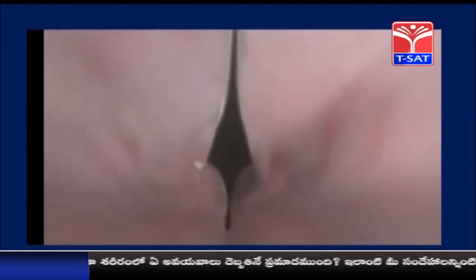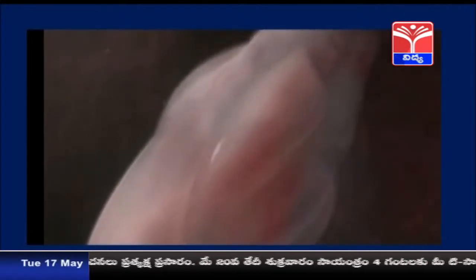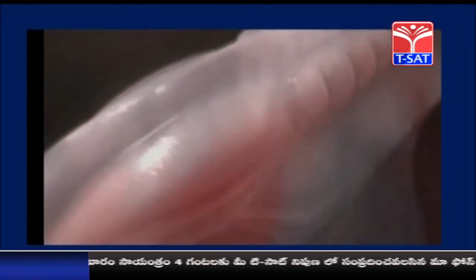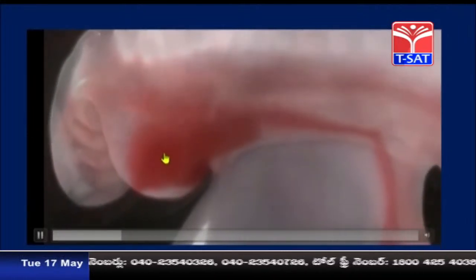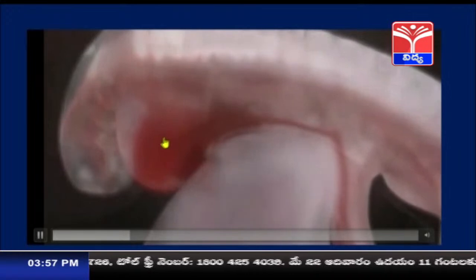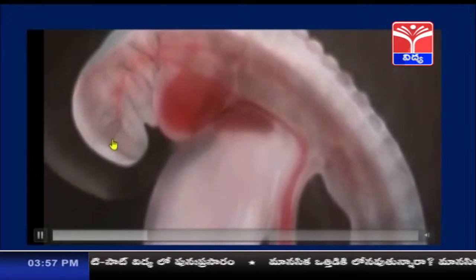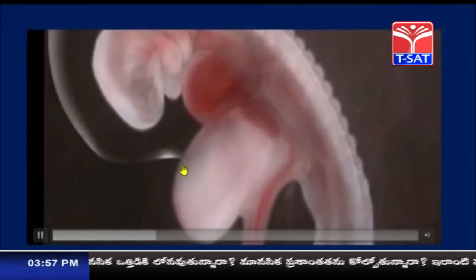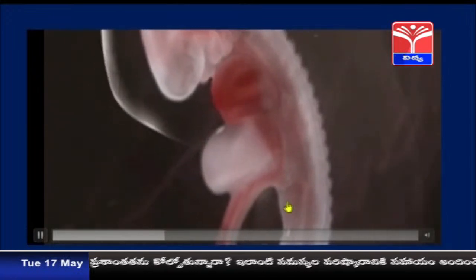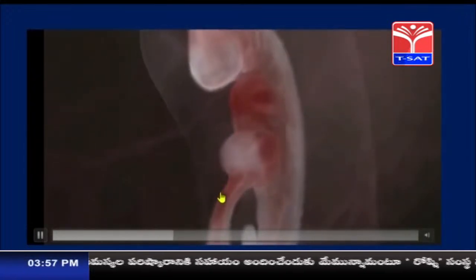I said already that the union of gametes results in the formation of a zygote. The zygote slowly develops into an embryo. The embryo slowly develops different organs, and from the 3rd month of pregnancy, the baby is called a fetus. You can see a red colored structure being developed, that is the heart forming, and it starts beating. This is how the different body parts are formed. The head is being formed, and different parts such as legs. Slowly different organs and different systems will form.